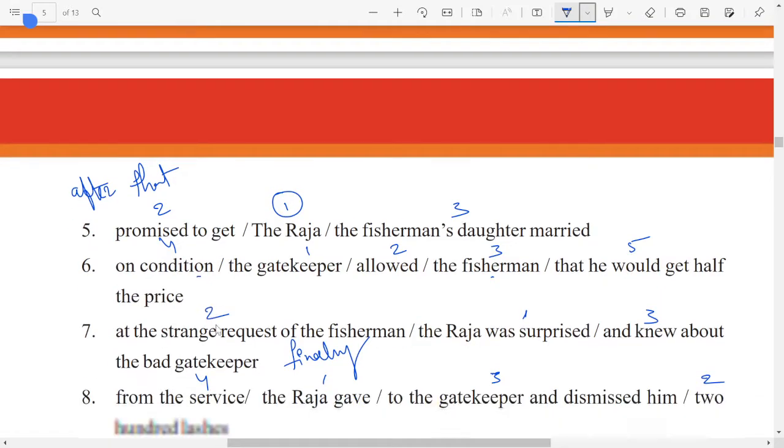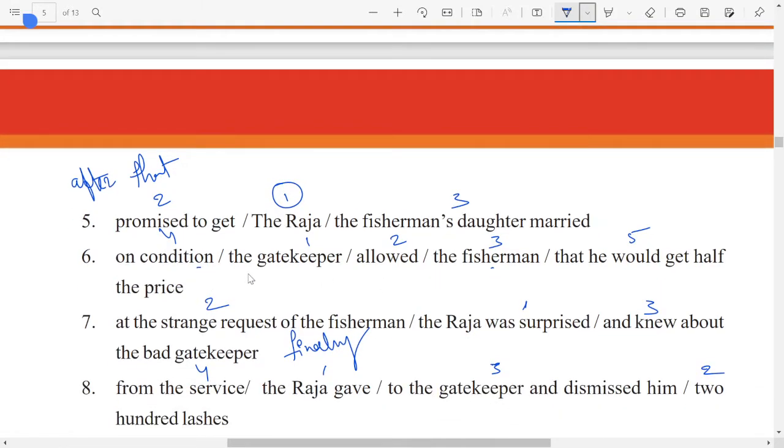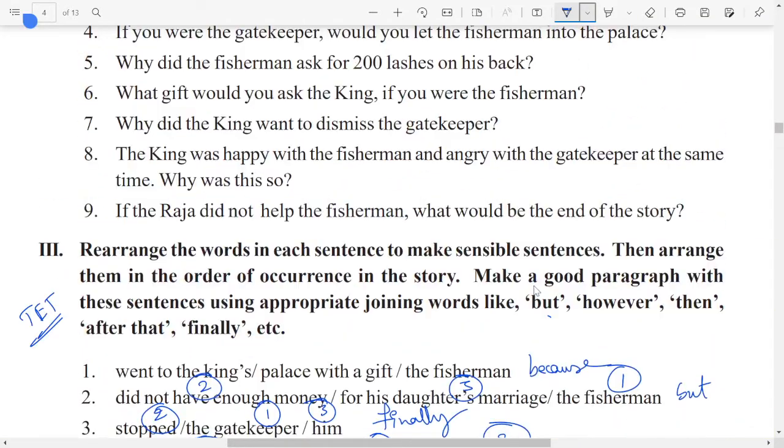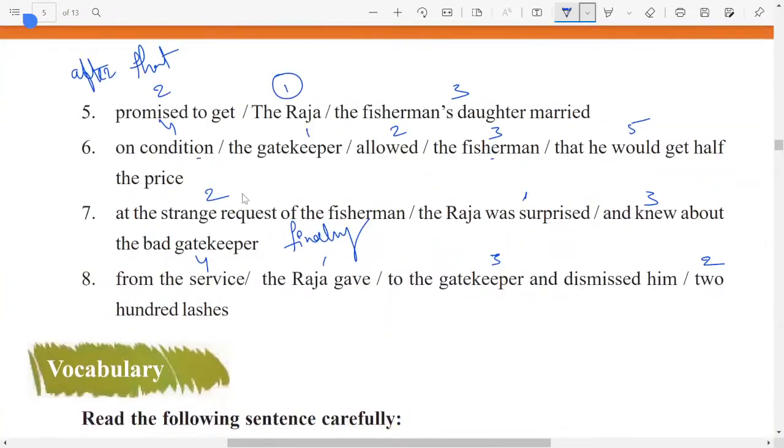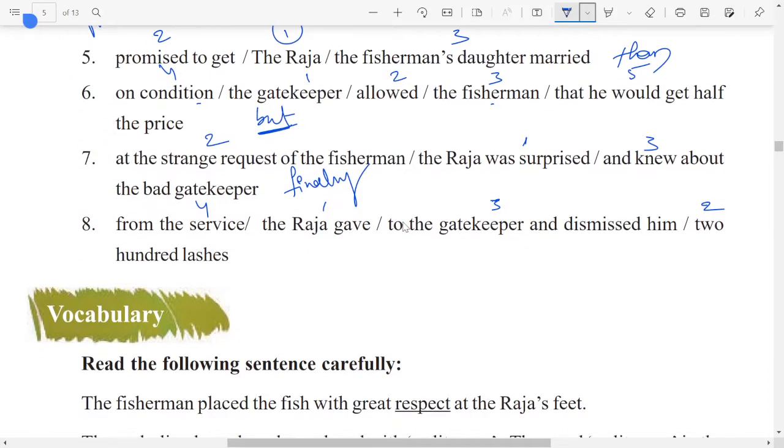After that, next one, we have one more. Then, one more connection here we can use then. Next one, condition gatekeeper allowed on one condition. Okay, but here we can use but. Okay, so these are the connectors. First thing is you have to change the order of these sentences. After that, you have to connect those sentences one by one, all these 8 sentences.